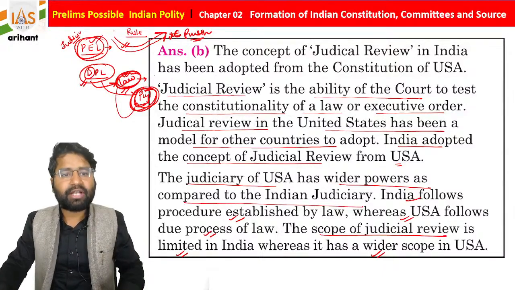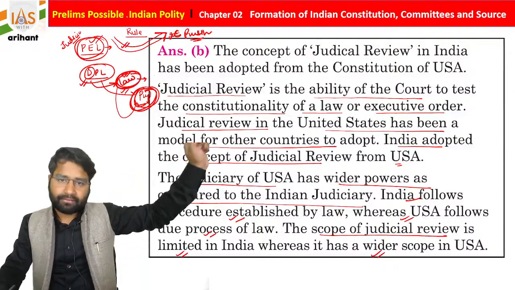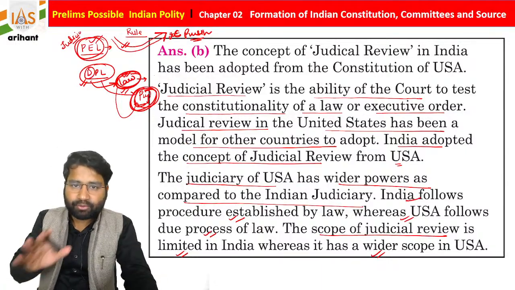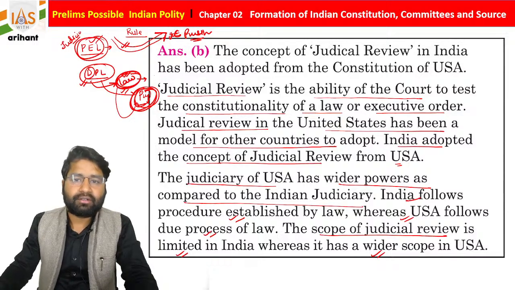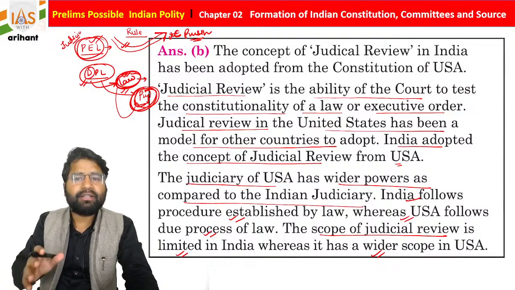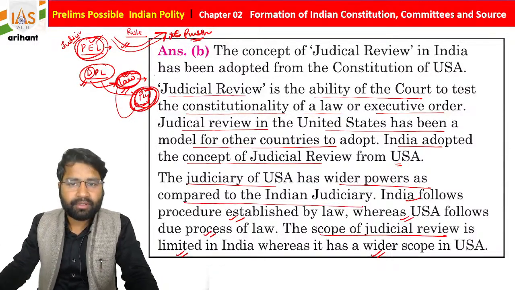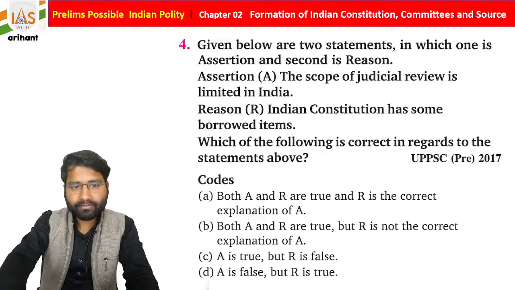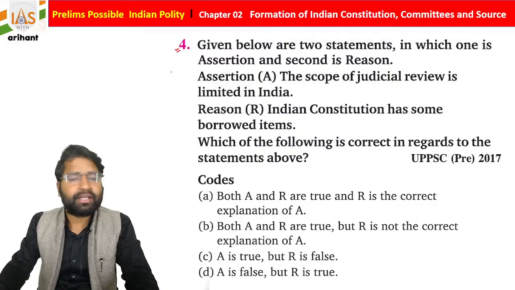But where there is procedure established by law, if the rule is used in the procedure, then the judiciary can't do anything. So the Indian judiciary has limited judicial review power, but in the USA they can check laws also. Now we are moving towards the next question.